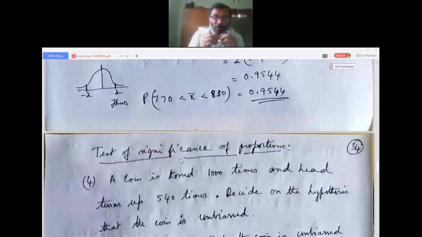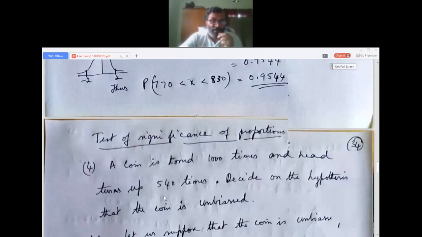Now we go to the problems on the next topic, that is test of significance of proportions. All of you just see that topic. I have given the formulas connected there, and I discussed them in the last session. So here the hypothesis term comes, what they have assumed. We have to see whether the hypothesis is correct, whether it is accepted or whether it is rejected.